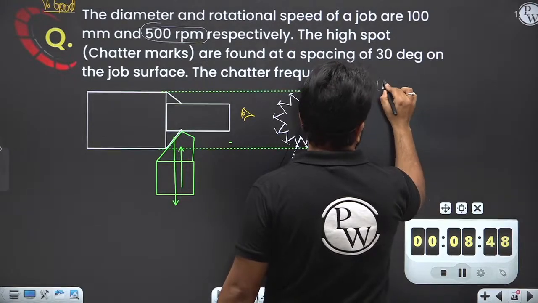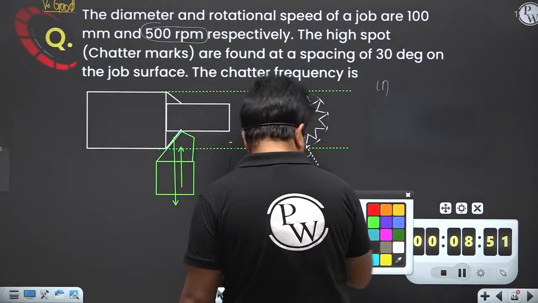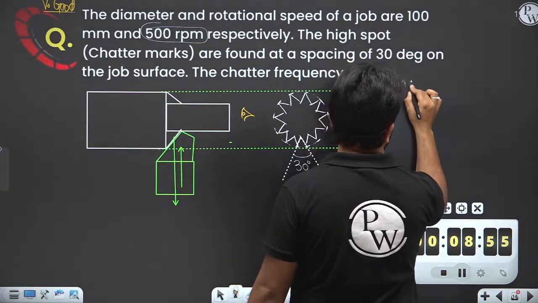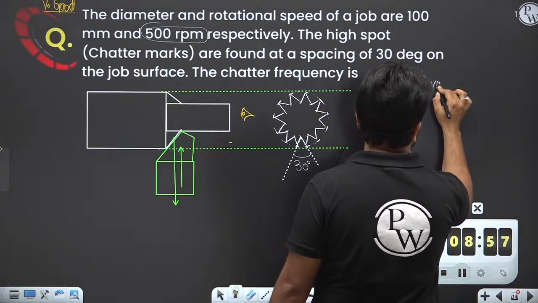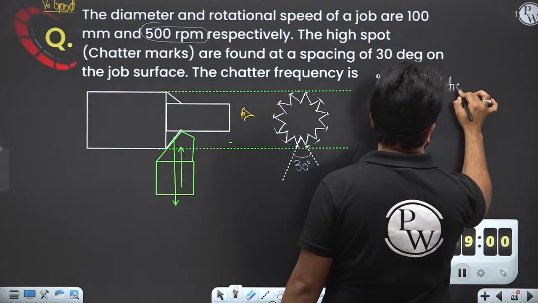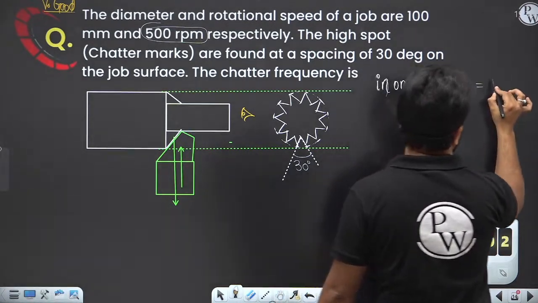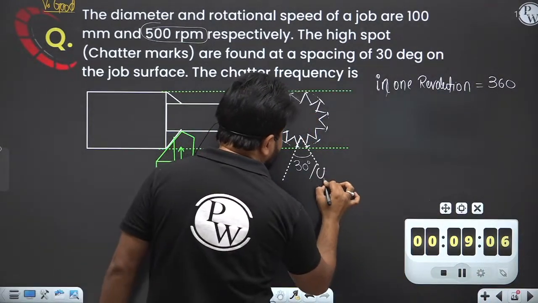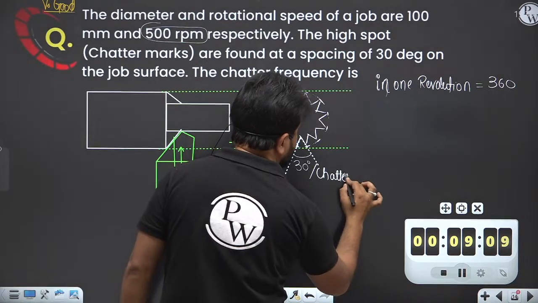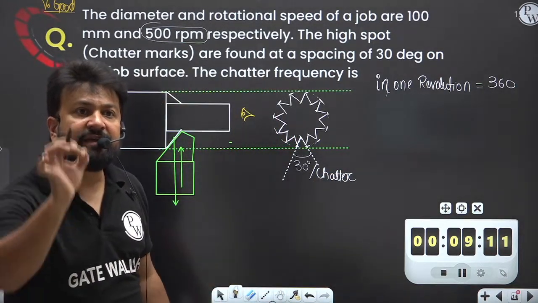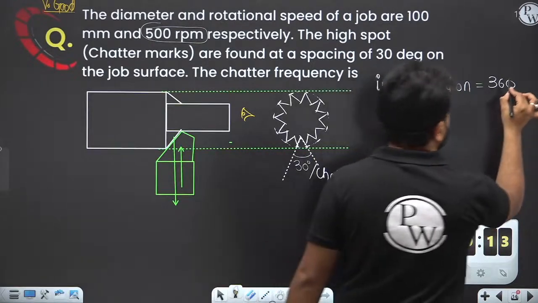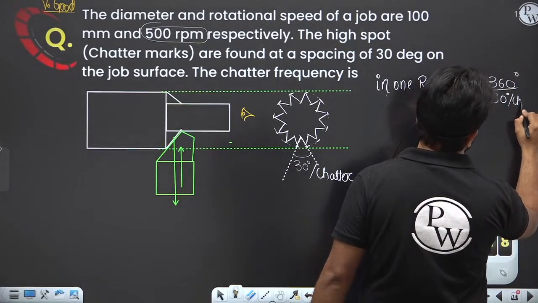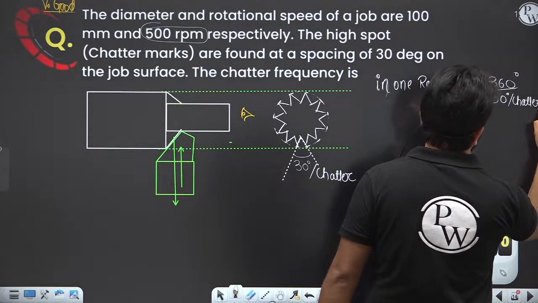In one revolution, how many chattering is going to happen? That 30 degree per chatter, that indentation comes at 30 degree per chatter, right? So 360 degree divided by 30 degree per chatter. How many chatter will you get?